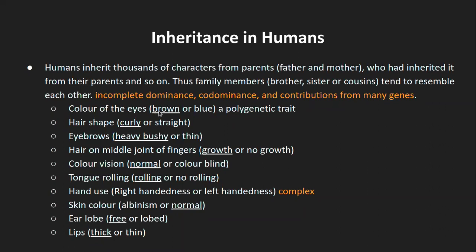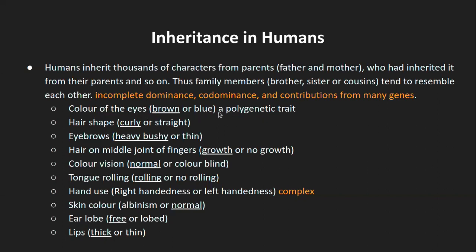And I hope you still remember what you mean by dominant and what is recessive. Dominant was the one which gets expressed in the next generation when it is carried forward from the parent generation to the offspring generation. So the one which gets expressed is dominant, the one which does not get expressed is the recessive phenotype. So that was color of the eyes, in which brown is the dominant phenotype.